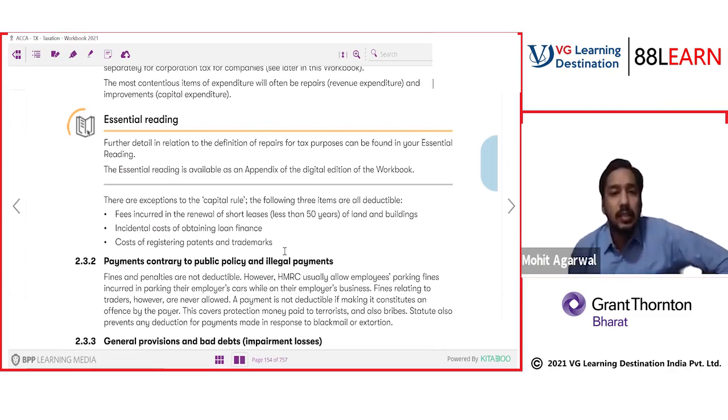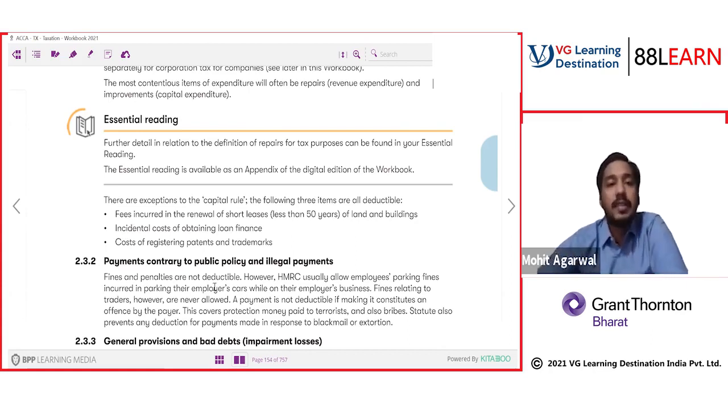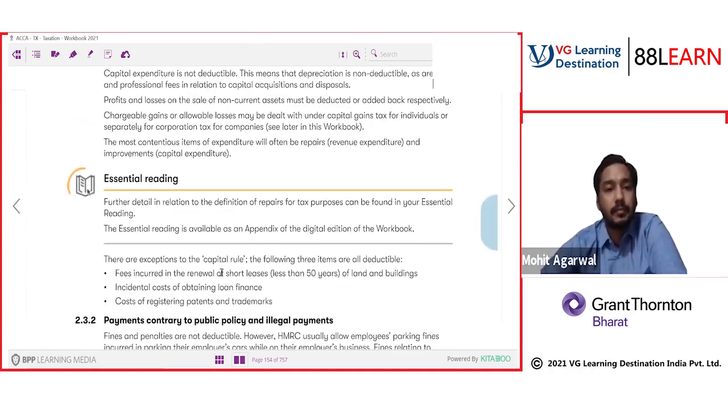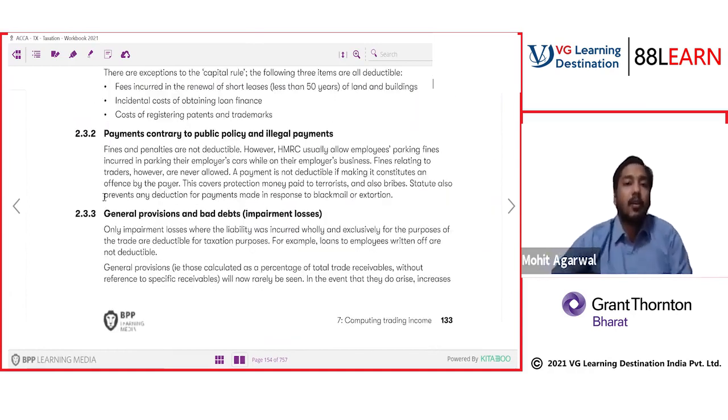But the topic is saying that we have 3 exceptions to the capital rule: fees incurred on renewal of a short lease, incidental costs of obtaining loan finance, and costs of registering patents and trademarks. We will discuss these 3 exceptions later. Deferred for now. Next, payments contrary to public policy and illegal payments. Note down this point.